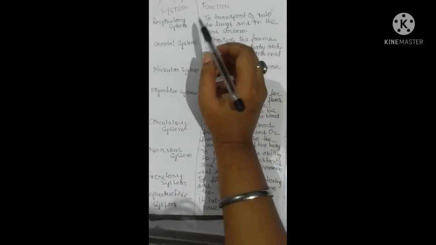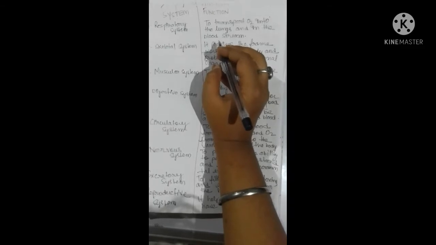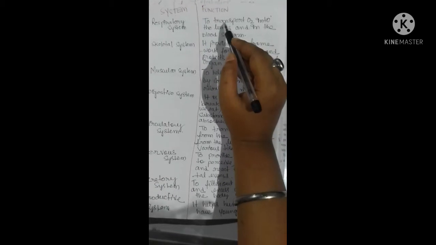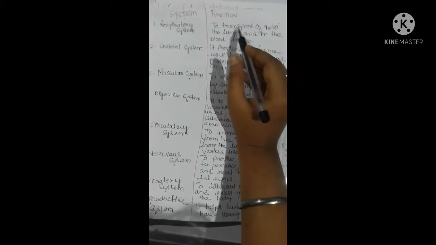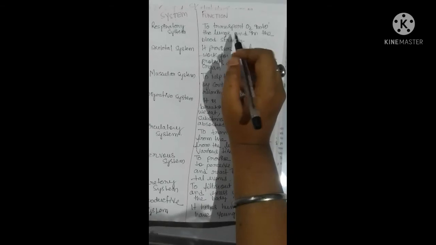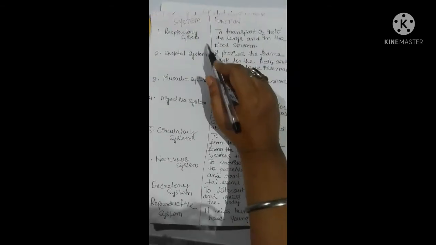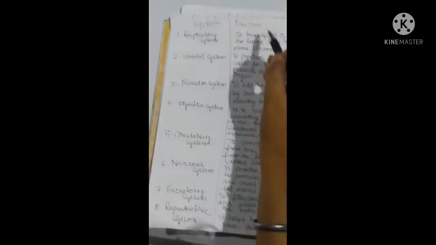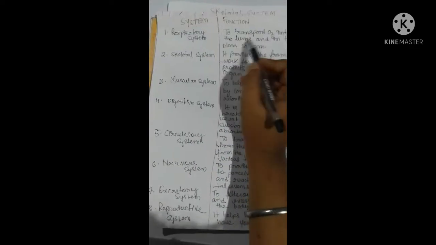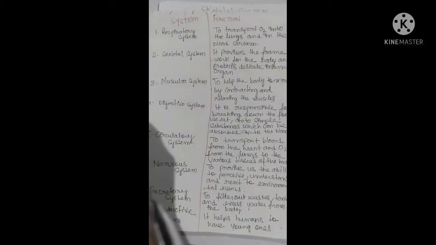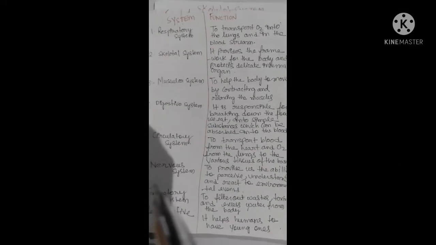Respiratory system includes your lungs, nose, nostrils, because we are taking in oxygen, trachea, bronchi, bronchioles. This you will learn in the higher classes. Right now, you remember the function of the respiratory system is to transport oxygen into the lungs and into the blood stream. Means we are taking in oxygen and giving out carbon dioxide, right?